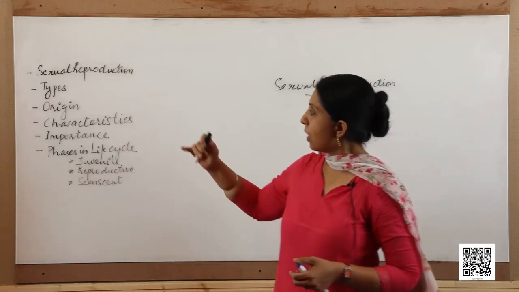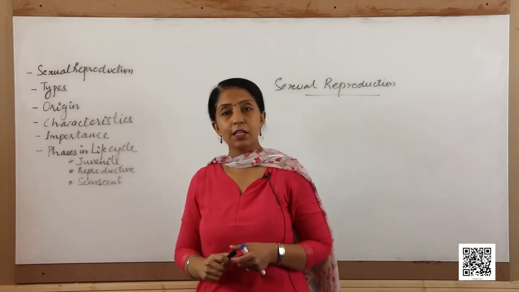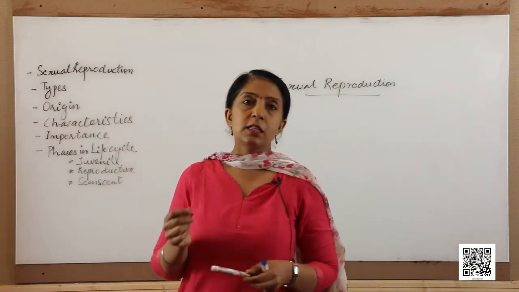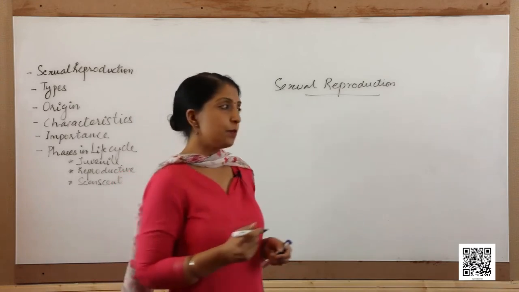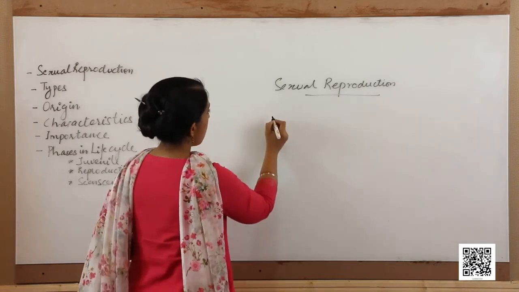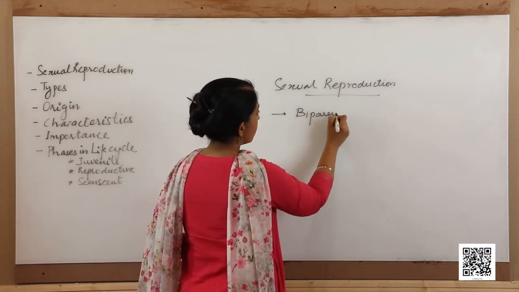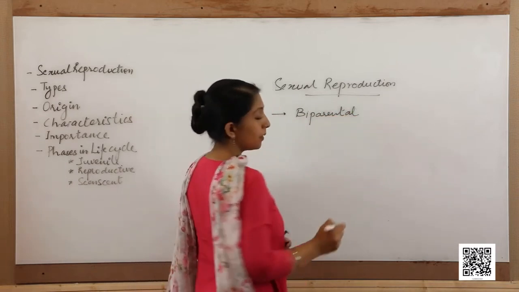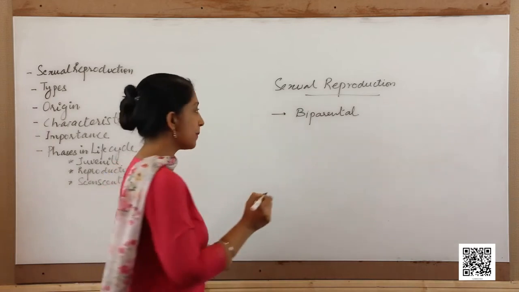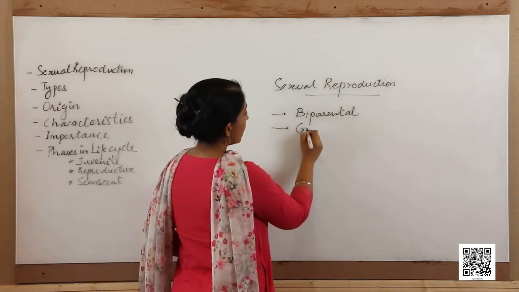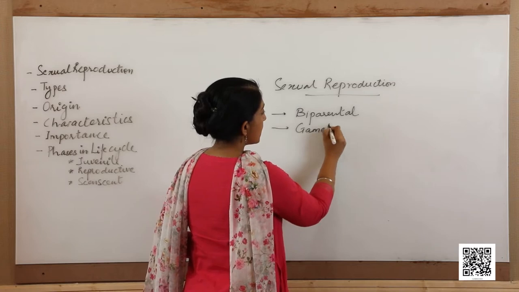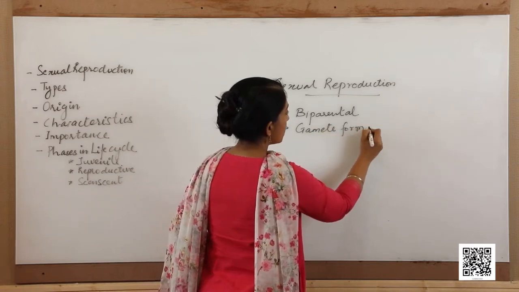Now, what are the characteristics of sexual reproduction? Sexual reproduction is characterized by the following points. 1. It is biparental. Usually, it involves 2 parents. Second, gamete formation takes place.